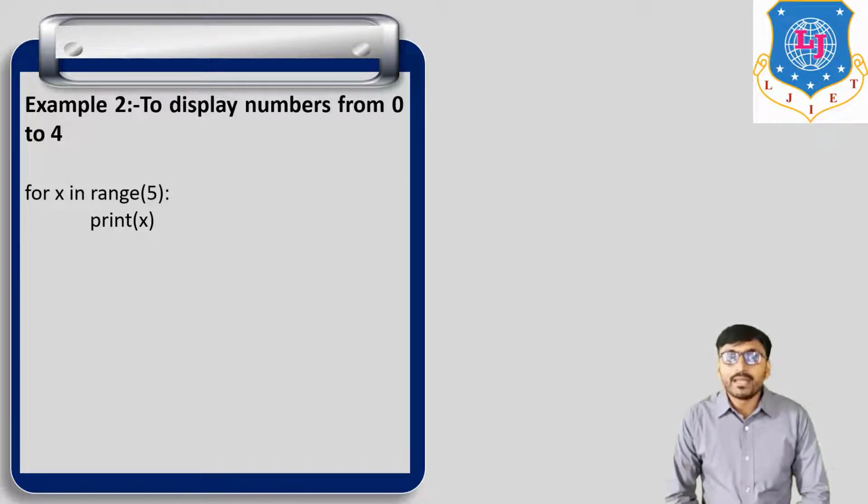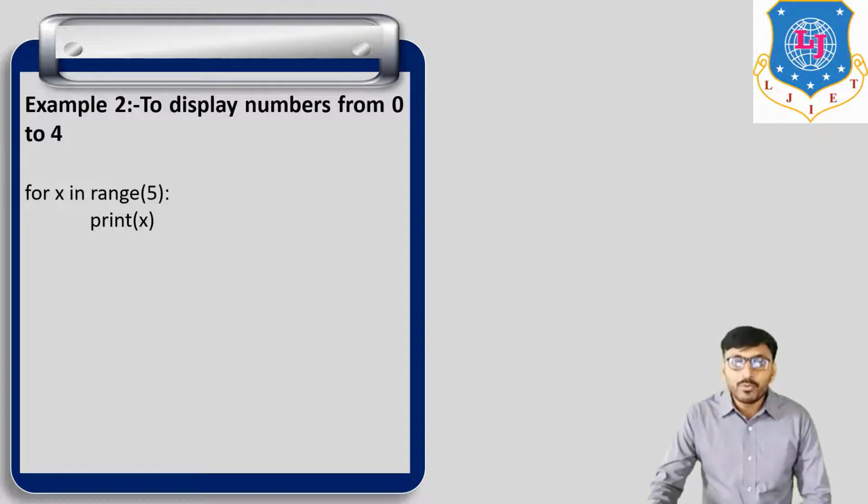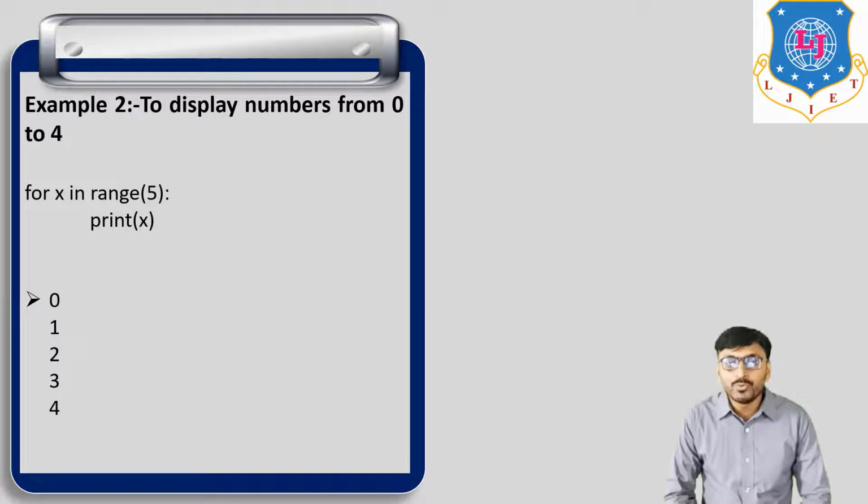So for x in range 5, print x. If x is equal to 0, print 0; x is equal to 1, print 1; then print 2, print 3, print 4. So the output of this simple program is 0, 1, 2, 3 and 4, not 5.